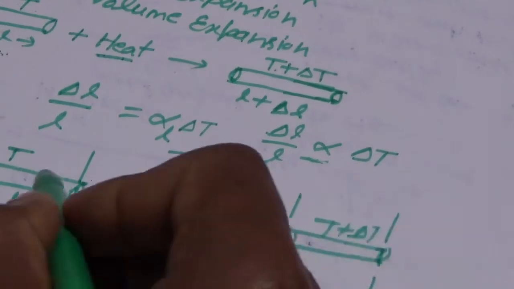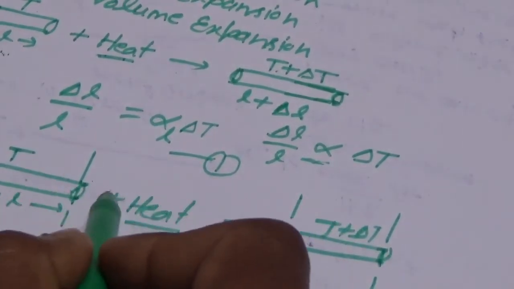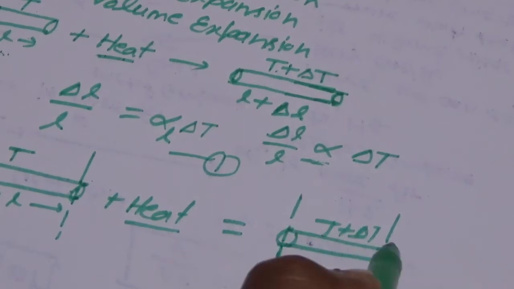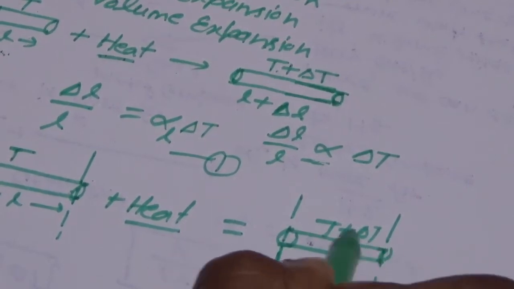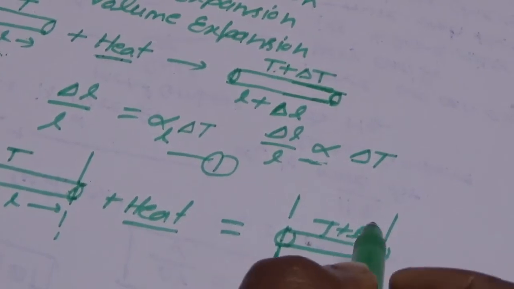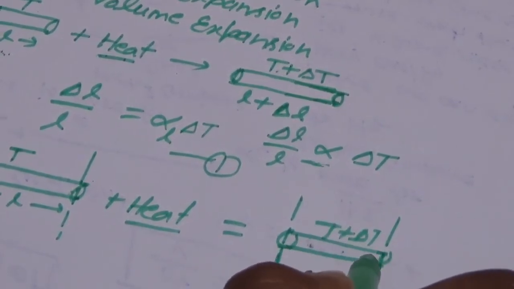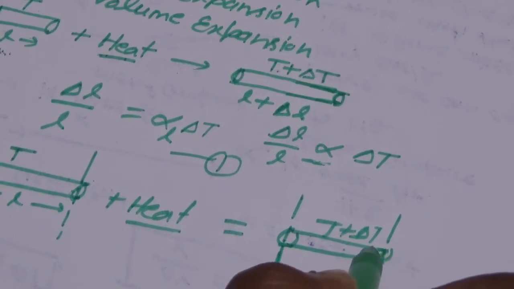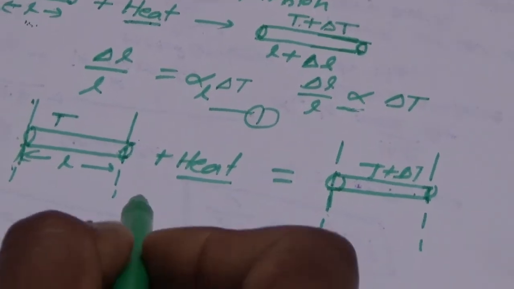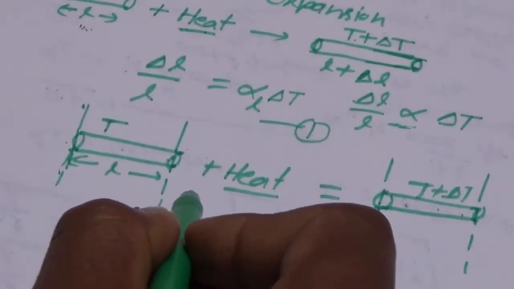Because we have kept the ends of this rod fixed, so it cannot expand. So it exerts a force per unit area upon this wall. This force is known as thermal stress.